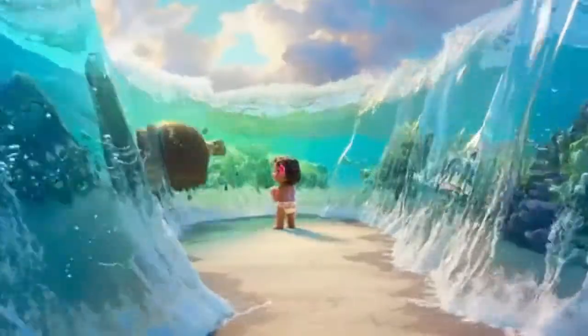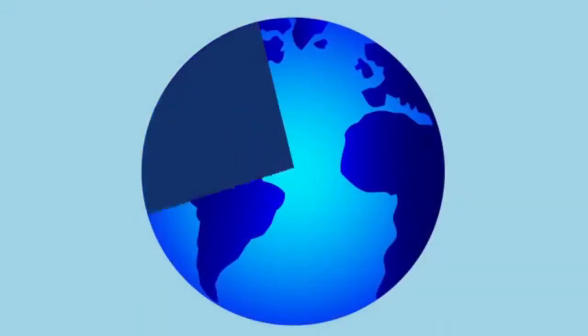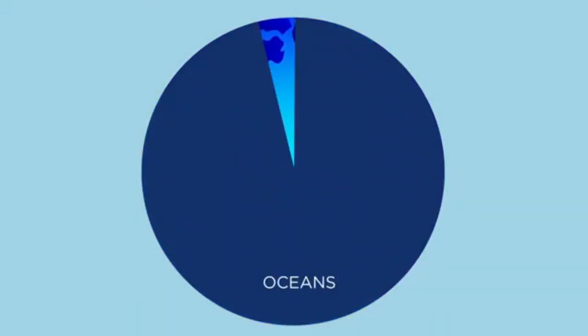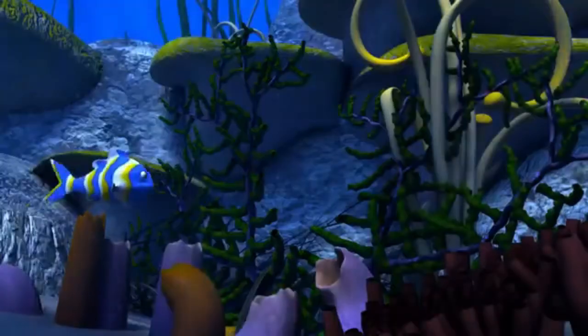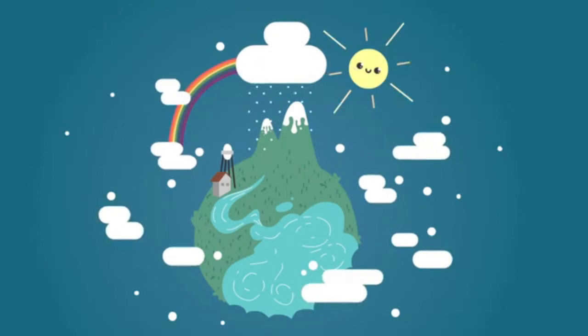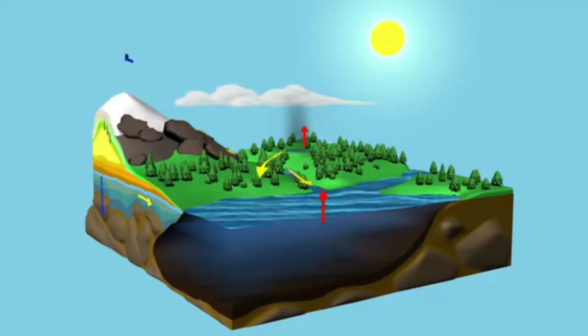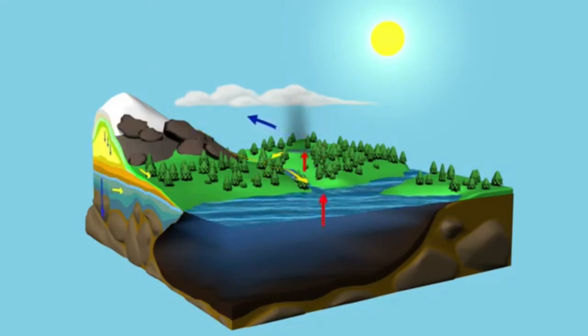Oceans and sea. The oceans are by far the largest reservoir of water on Earth. Over 96% of all of Earth's water exists in the oceans. Not only do oceans provide evaporated water to the water cycle, but they also allow water to move all around the globe as ocean currents. Oceans are the storehouses of water nature uses to run the water cycle.